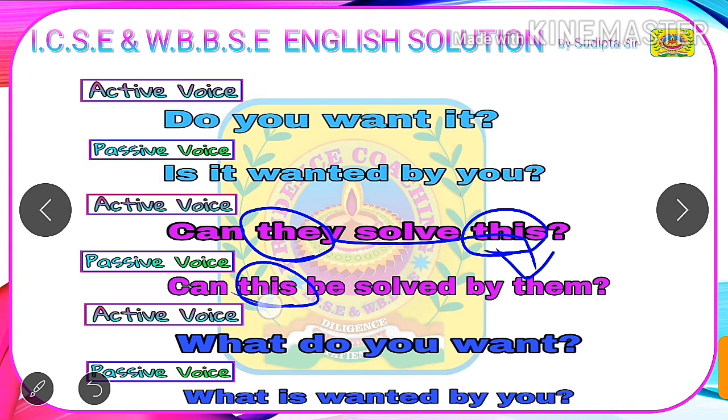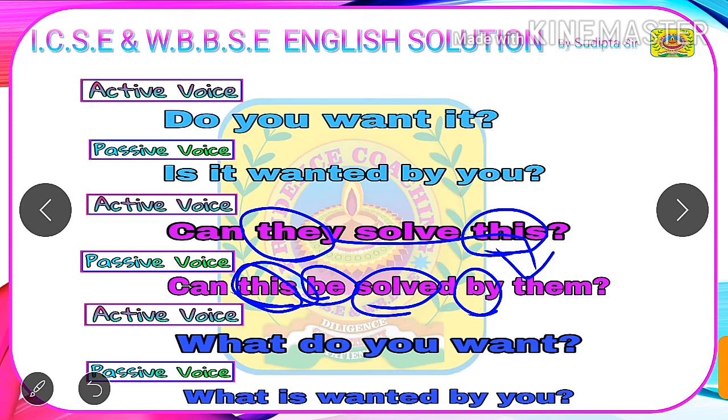After the subject of passive voice, that is this, we have written be. Now we need to write the V3 form of the main verb. Here the main verb is solve, so the V3 form or the past participle form of solve is solved, S-O-L-V-E-D. After that, we need to write the preposition by before the object, and we need to end this sentence with a question mark. As our question in active voice was interrogative, our passive voice will also be interrogative.